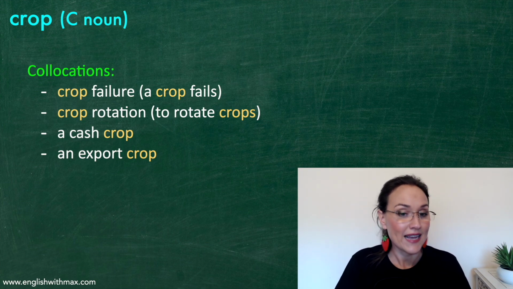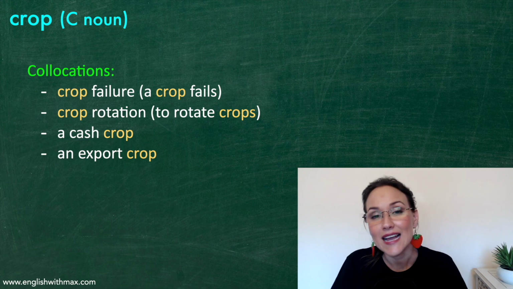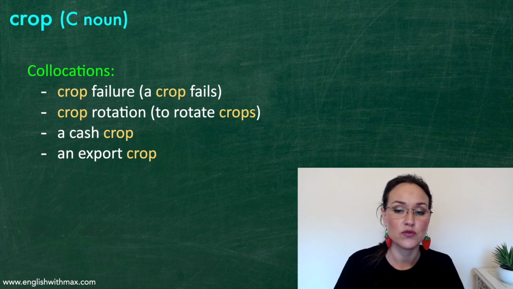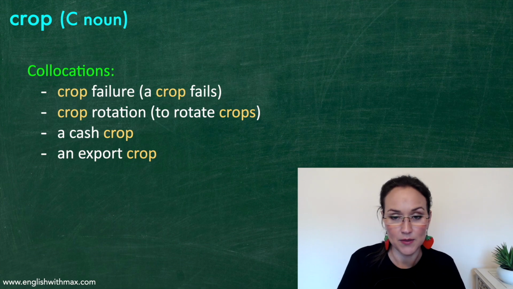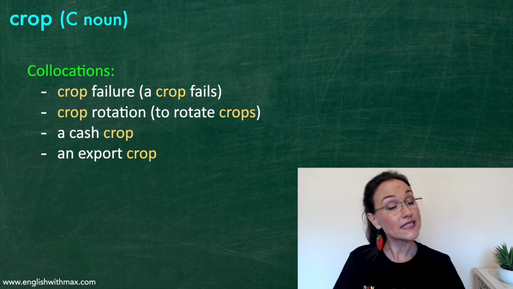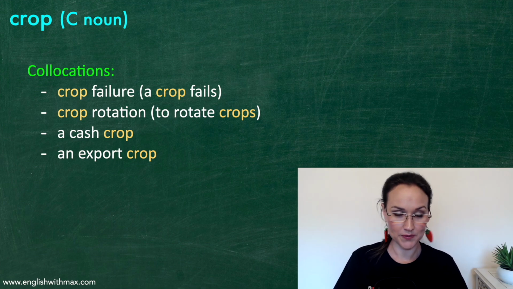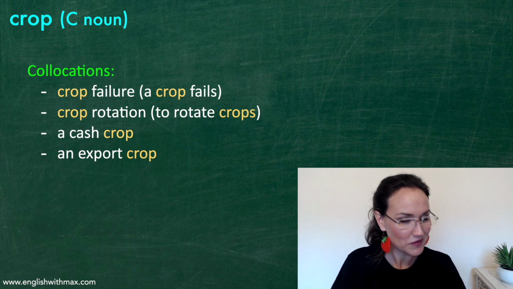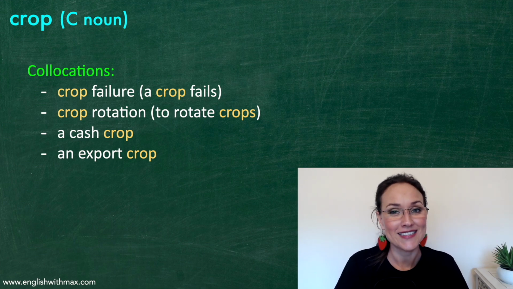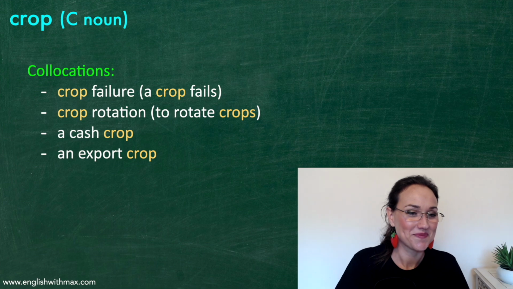Next we have a cash crop. A cash crop is a crop that is grown to sell for profit. It's not used by the farmers. And finally we have an export crop. I think it's quite obvious what that is. It's a crop that is exported.